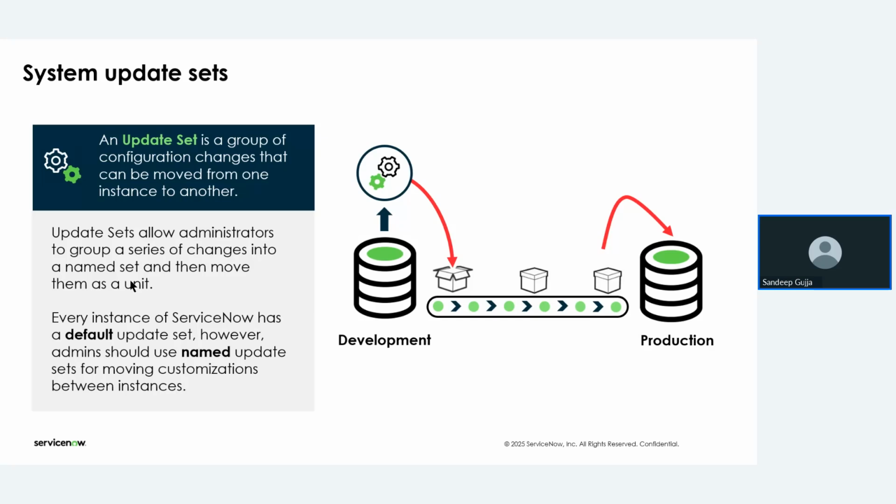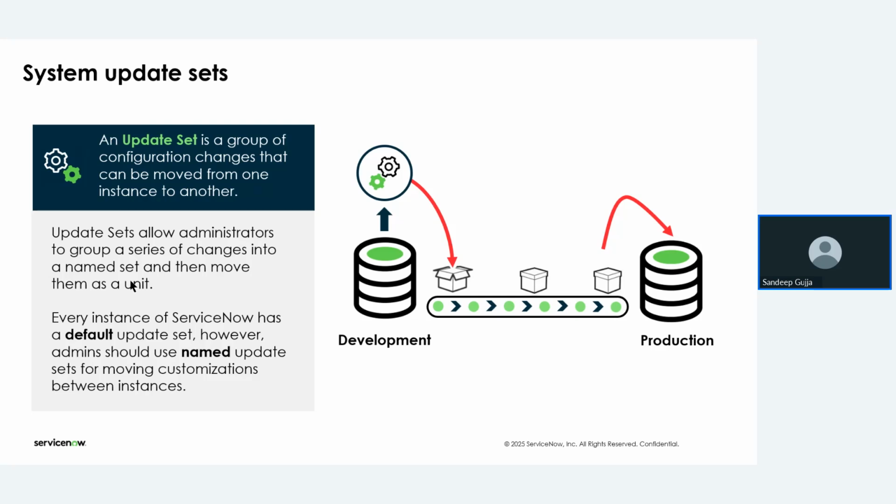Whatever configurations are required for the company scenario, we build in development, then move them using the update set from one instance to another. Then the production team will take care of the deployment by installing the configurations that we have sent to them. So how are we going to do that?